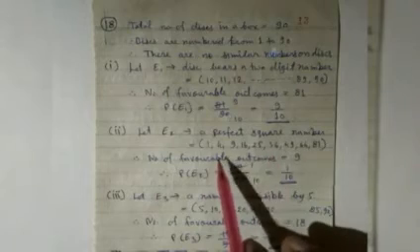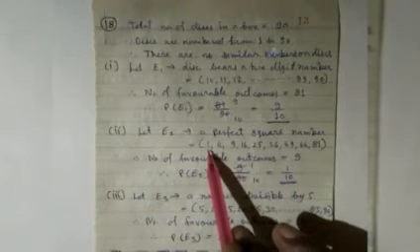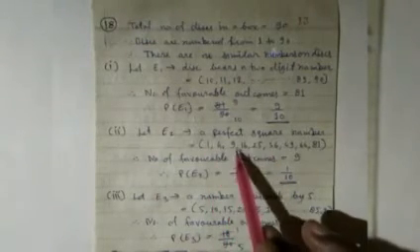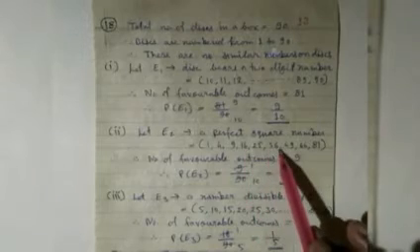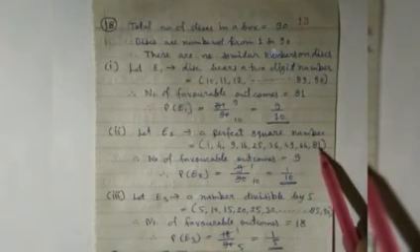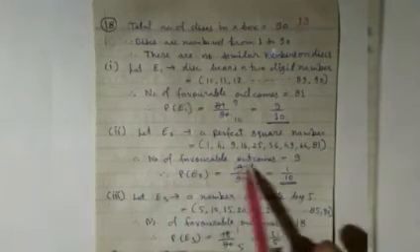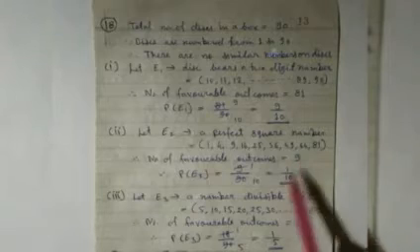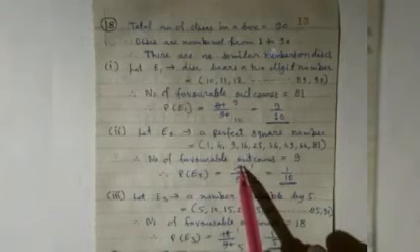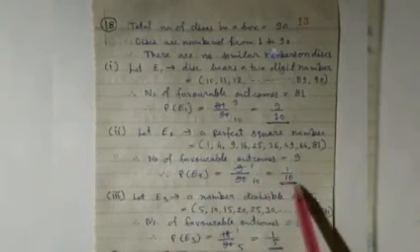In the second part, let E2 be the event of a perfect square number. As you know, perfect square numbers start from 1, 4, 9, 16, 25, 36, 49, 64, 81. Then 100 is not in this group. So the number of favorable outcomes is 9. Hence probability P2 equals 9 upon 90, that is equal to 1 upon 10.